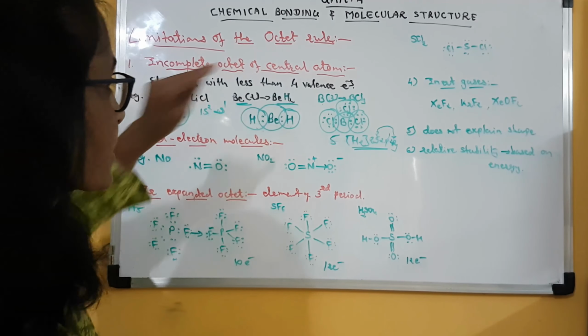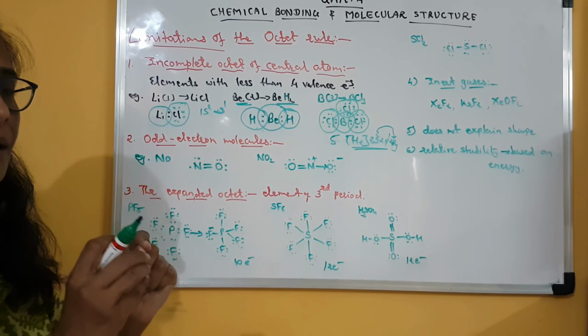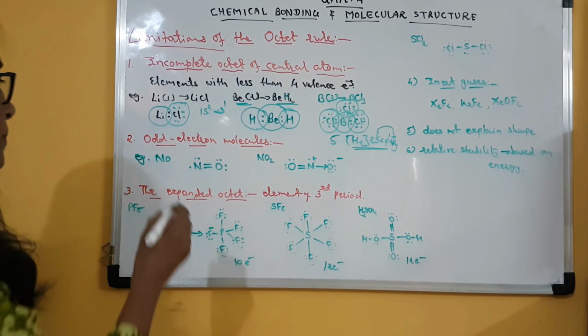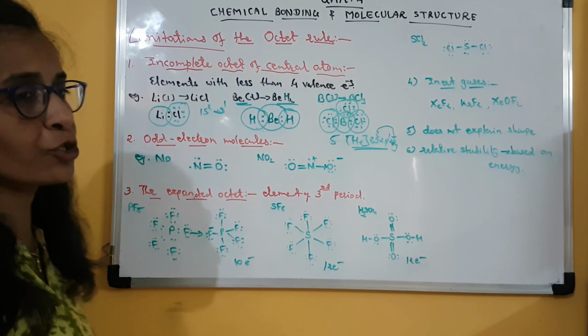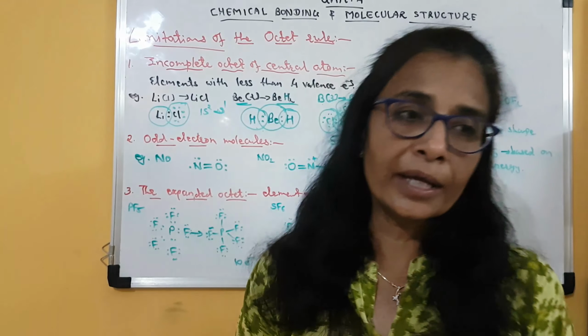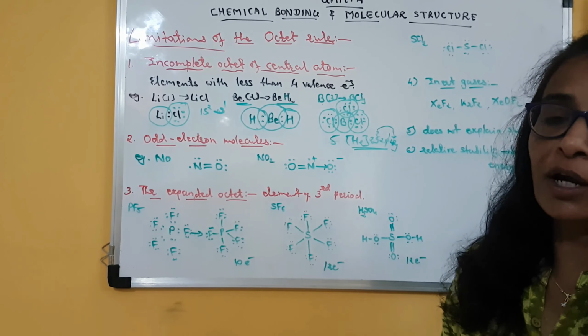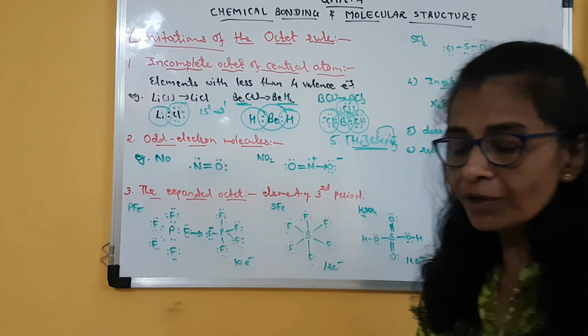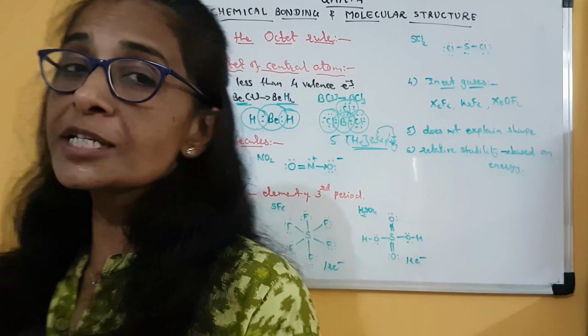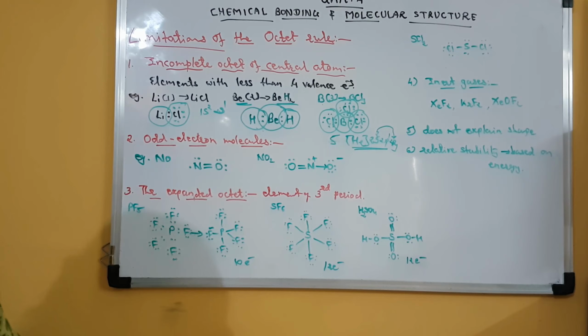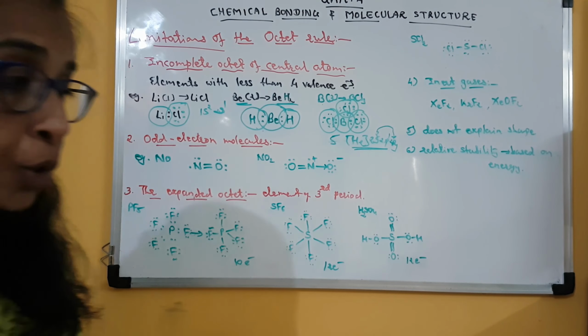So this is one exception in which the central atom has not complete octet. Second is odd electron molecule. Odd electron molecule means here the octet is not complete, but the number of electrons around the atom is odd. It is not an even number. Clear?